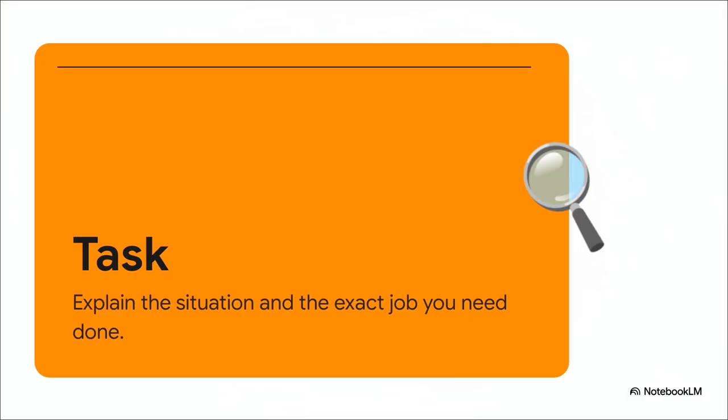Right, so once it has a role, next comes the task. This is where you explain the exact job you need done. Instead of just typing a vague keyword like food, drop those vague keywords entirely and use direct action verbs. Tell it to list, compare, analyze, or draft. You really need to tell it exactly what the final product should be. For example, draft a detailed dinner plan. It's all about being completely explicit and intentional with your verbs.